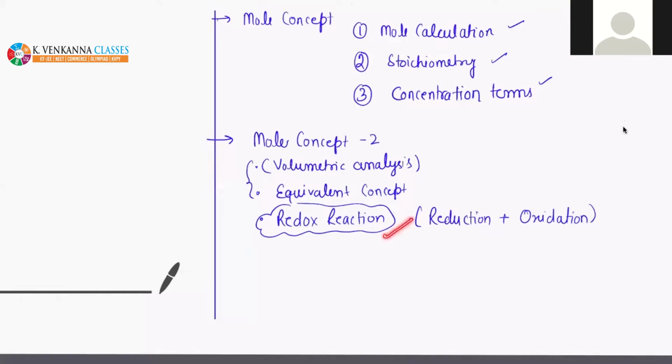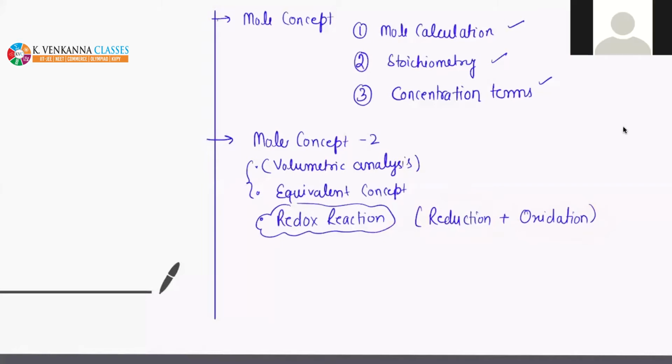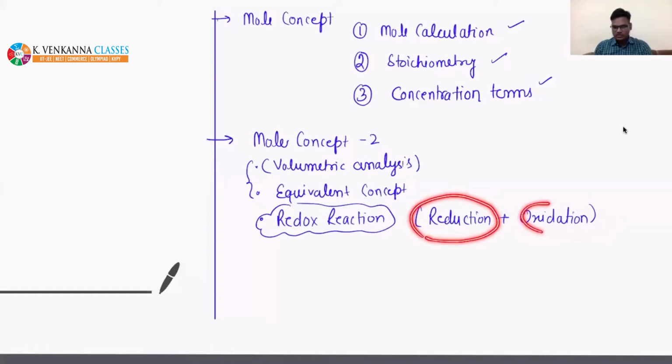Redox reactions are those reactions which deal with reduction as well as oxidation. So what is reduction, what is oxidation? I will give you some brief idea, right? Then later we will understand in detail the other concepts related to reduction and oxidation. So in this chapter we are going to deal with some reactions which deal with reduction and oxidation.